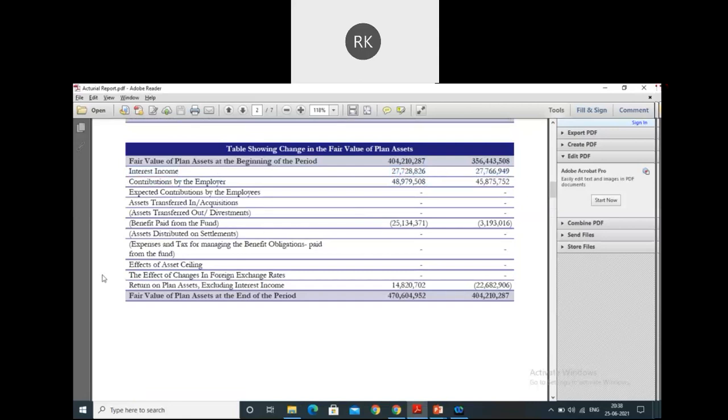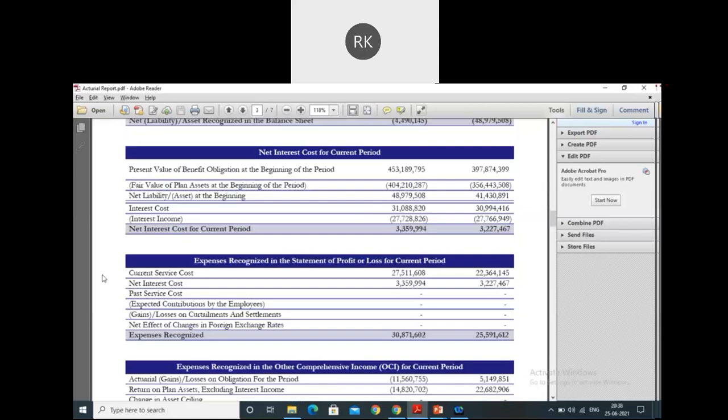So now you have two components. One is your interest expense, 31088, and the other is the interest income, 27,728. One component is related to pushing the liability to the next year, that is unwinding it, so accordingly it is your cost. And the interest income is on your plan assets, which was assumed by the actuary. So your net interest cost for the period is 3359994. That is the net of these two. Does anyone have any doubt on this?